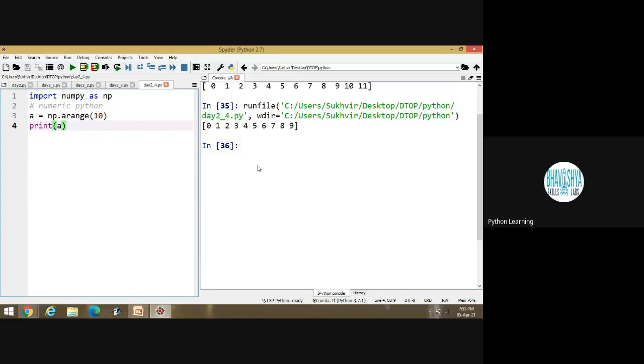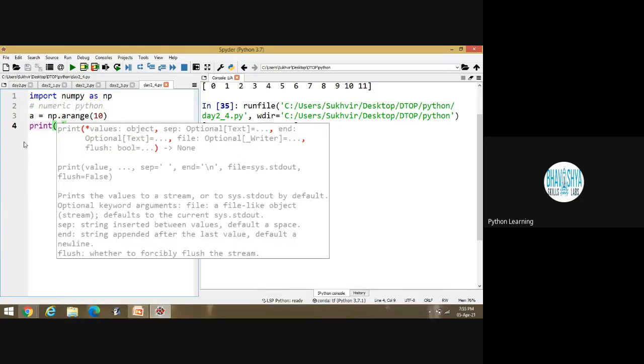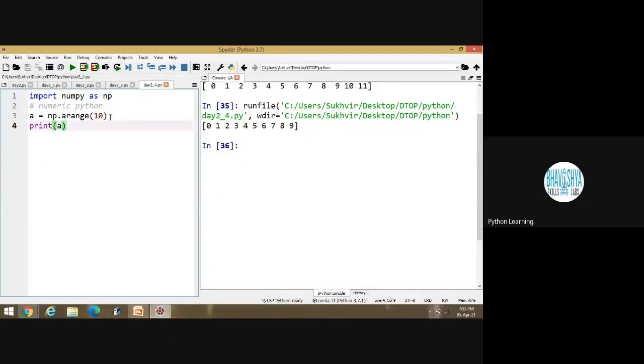If I am writing np.range(10), you can print the data from 0 to 9. Means 10 is not there. What is the meaning of this? I have to write in the comment section.